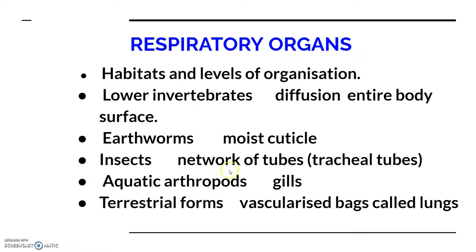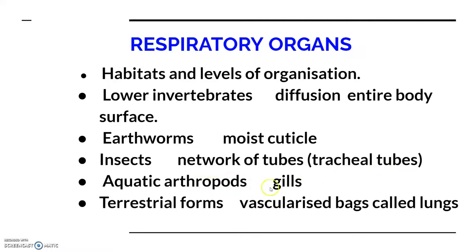And insects have a network of tubes. This is also called the tracheal tube. These network of tubes help in transporting the atmospheric air within the body. They don't have any such system as we have, like arteries, veins, capillaries, etc. So they have tracheal tubes which are supplying the oxygen to the different cells of the body.